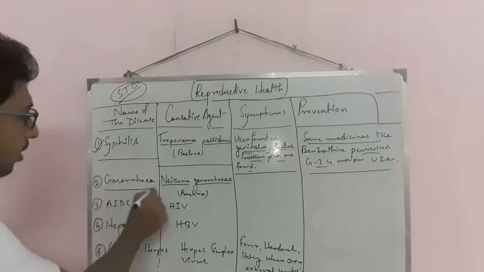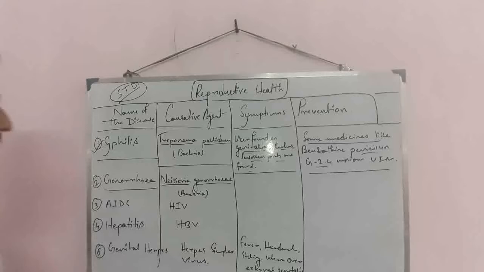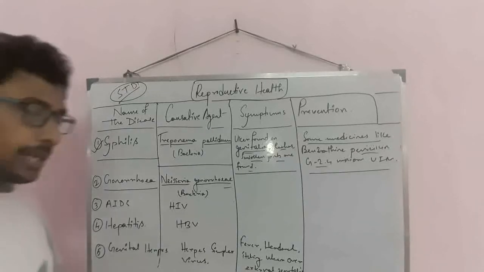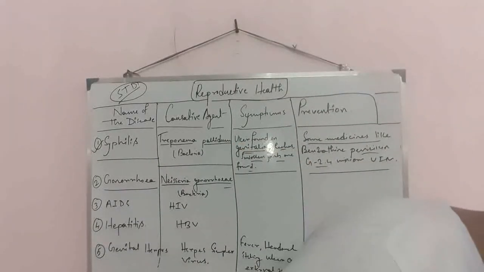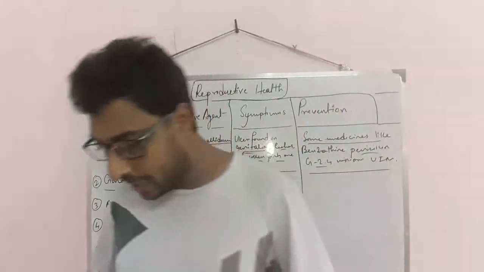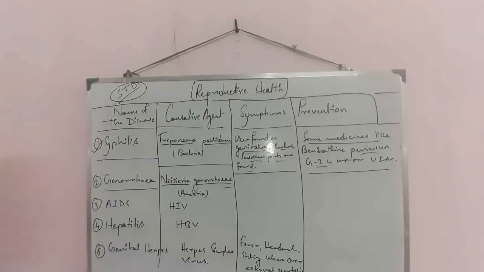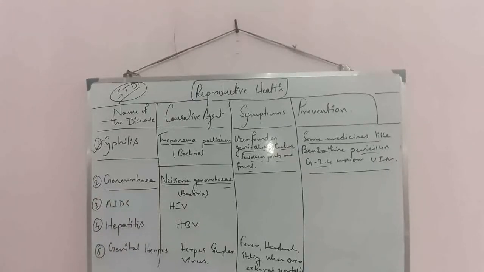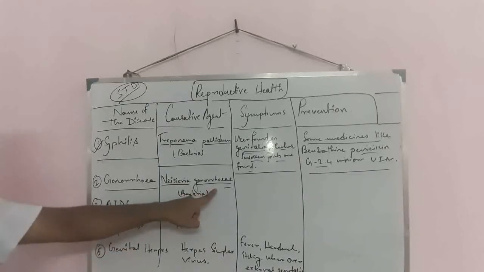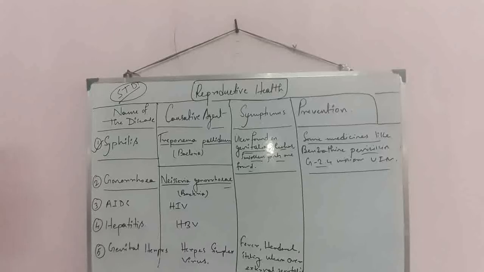Next, I will tell you about gonorrhea. All of you, I think, have heard this term gonorrhea. So what about gonorrhea? What about the disease and how does it spread in our body? These are some portions regarding gonorrhea. Gonorrhea is a disease also caused by bacteria. Neisseria gonorrhoeae is the main bacterium that causes the disease gonorrhea.